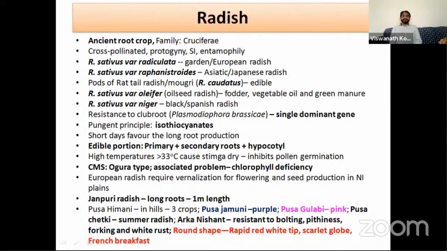Generally we know that the radish root shape is long, but there are European types where the root shape is round. There are Rapid Red White Tip, Scarlet Globe, and French Breakfast. This was the previous question: which of the following is the round root shaped radish variety? Rapid Red White Tip, Scarlet Globe, and French Breakfast.